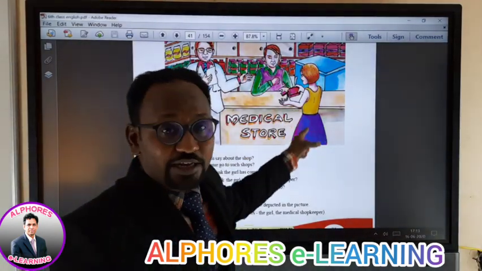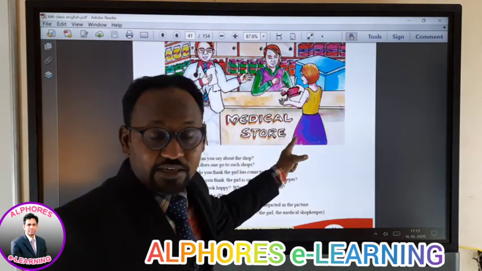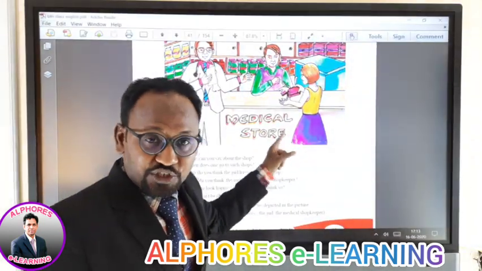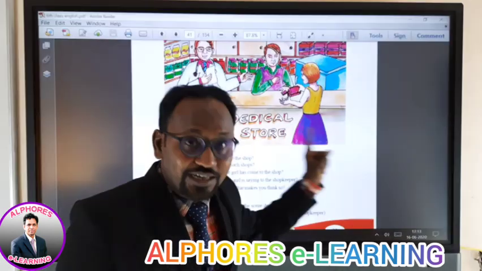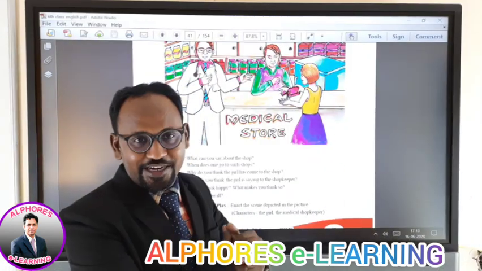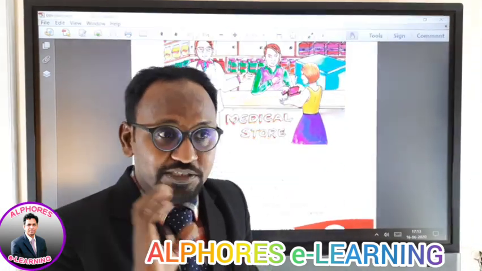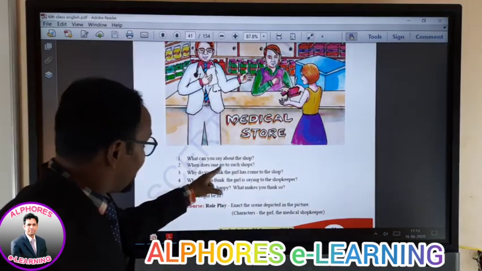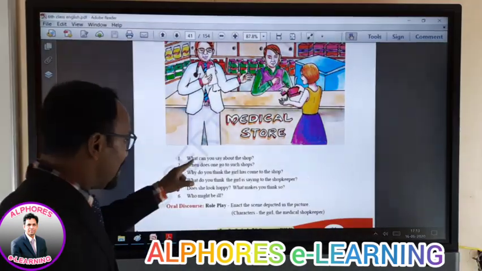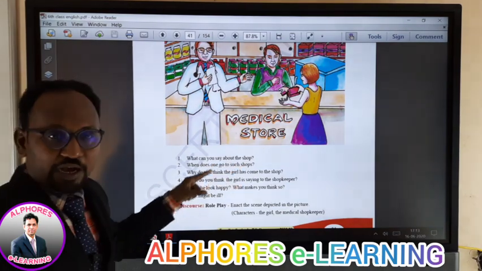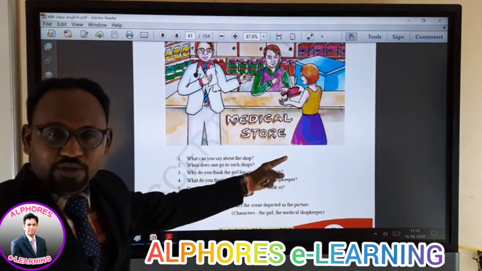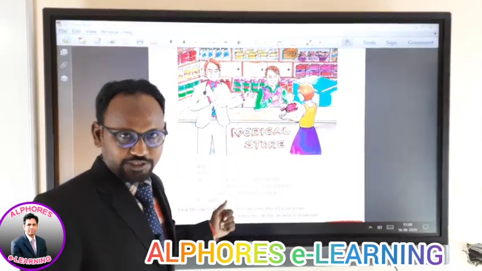One girl, a little girl, around 8 to 10 years old, she responds. How does she respond? And what made her respond, and what exactly is the problem in the story will be discussed now. Okay, so before discussing the story, let us try to answer the questions here. What can you say about the shop? I repeat, what can you say about the shop? By looking at this shop, we shall look at the questions here.